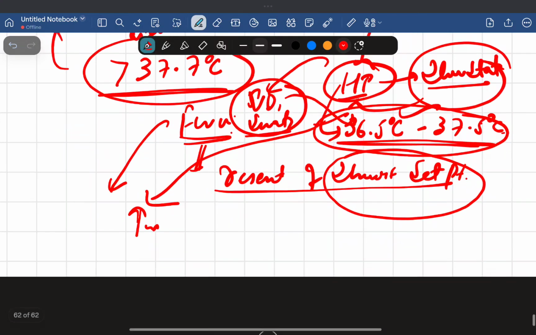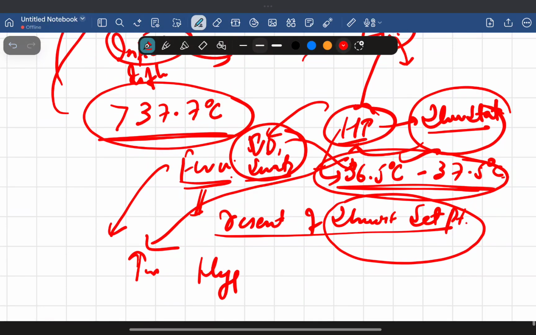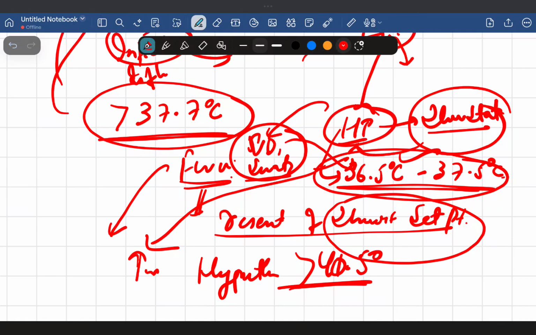Okay, now what about hyperthermia? Hyperthermia is an increase in body temperature, for example 40.5 degrees Celsius. If the body temperature is more than 40.5 degrees, then we call that hyperthermia. Now what is the difference between fever and hyperthermia?